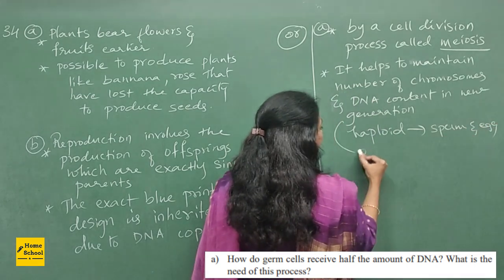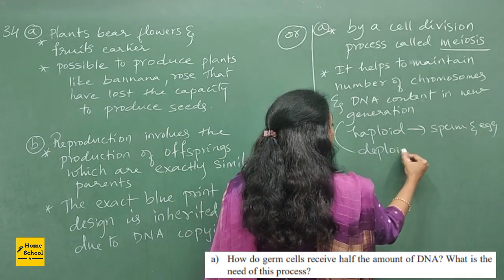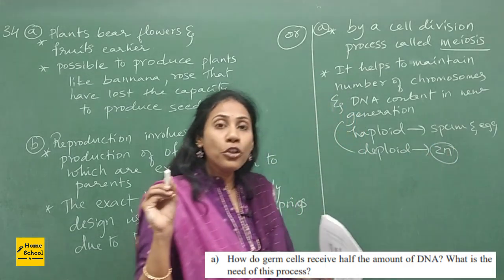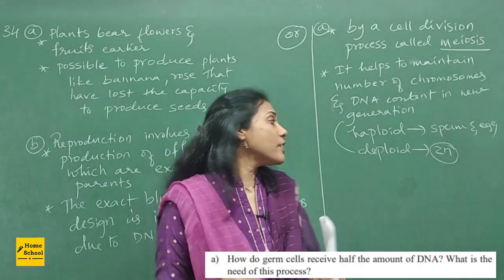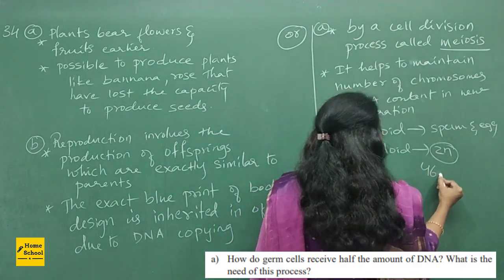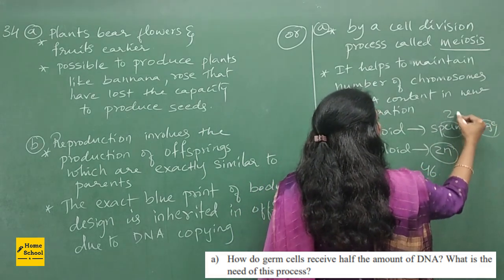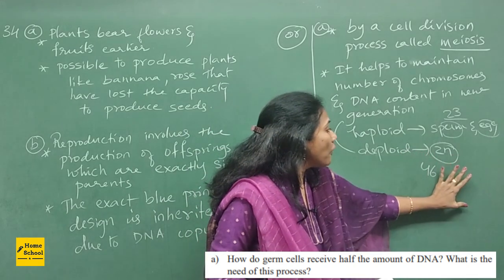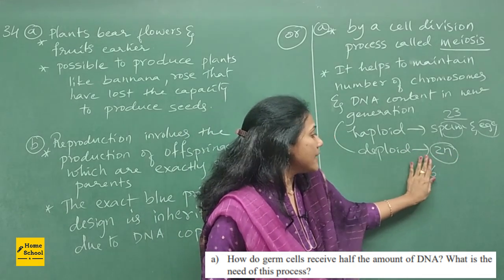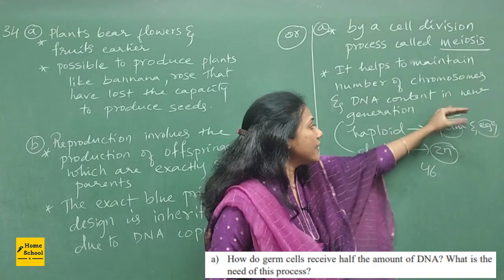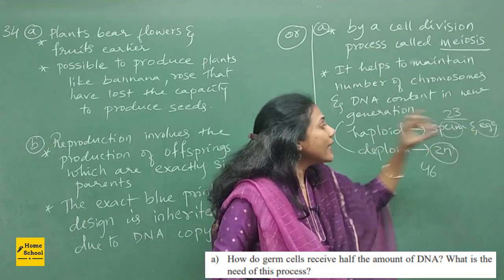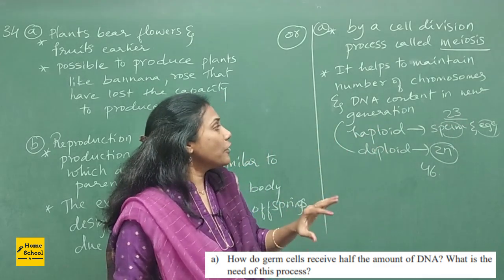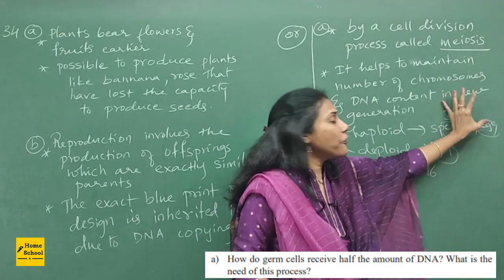Whereas other cells are diploid. Okay, so diploid in the sense having a complete set of chromosomes. So in human beings, in all the cells you will have 46 chromosomes, whereas in sperm and egg you have only 23 chromosomes. Okay, so complete set of chromosomes in the sense it's 46. Half of this is 23. So when sperm and egg have 23 chromosomes, they are called haploid. So what they are asking you is, how do they get half of the gene?